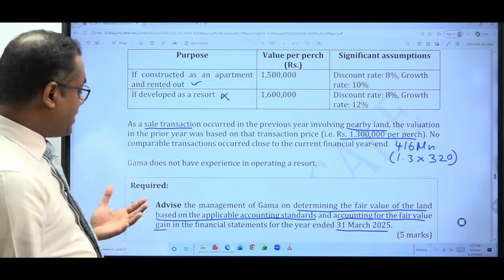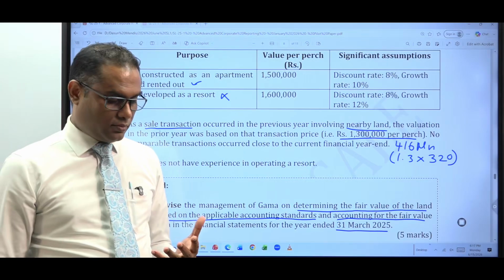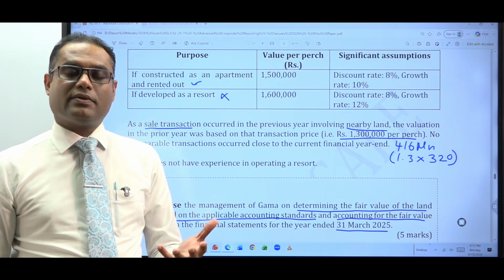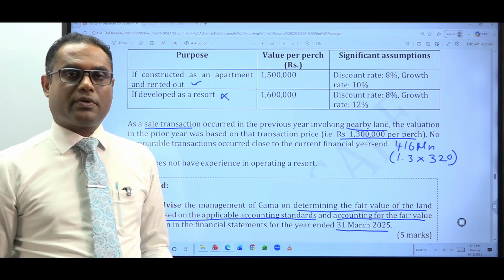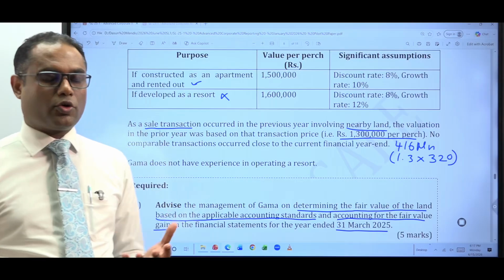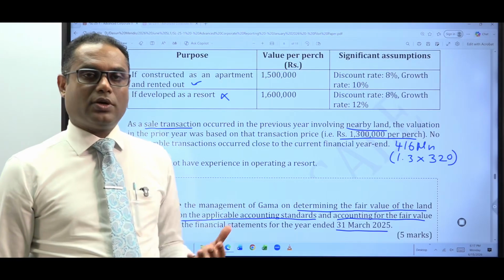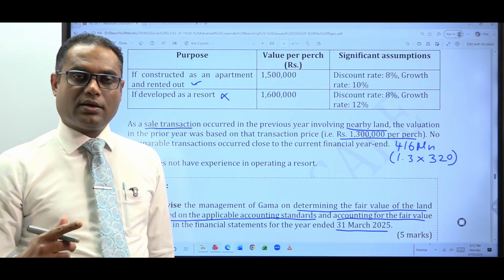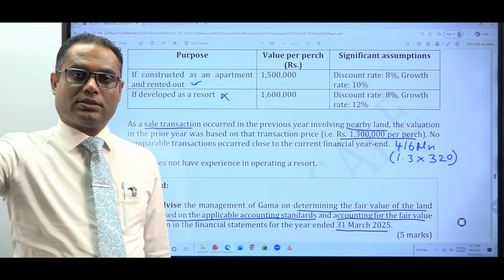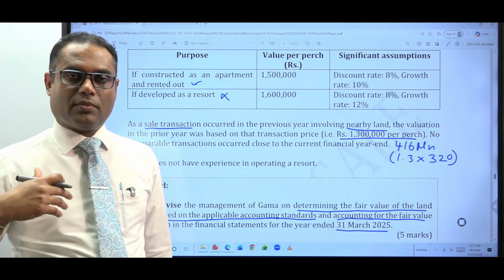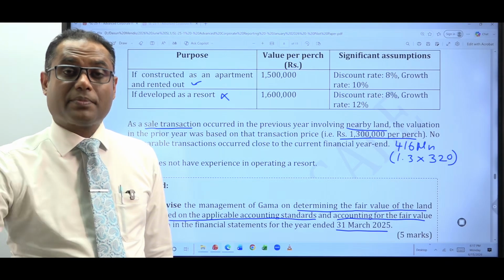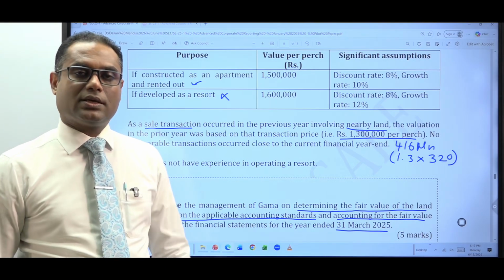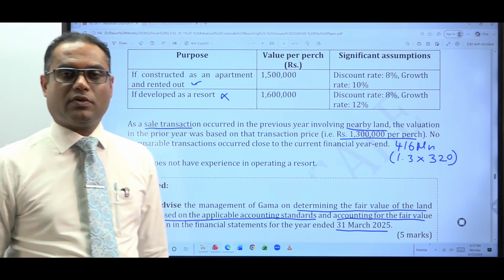When it comes to land, if it is owner-occupied, it is property, plant and equipment under LKAS 16. If it is owner-occupied land, you use your own land for your purpose. If you use the land for rental purposes, you rent it and earn rental income, or you keep the land for capital appreciation purposes, then it is investment property covered under LKAS 40.